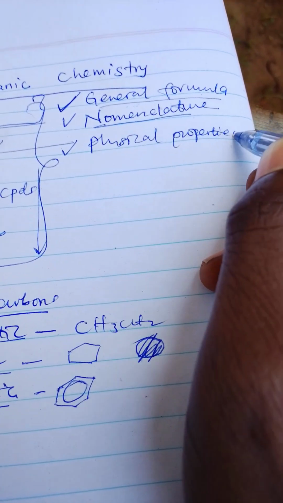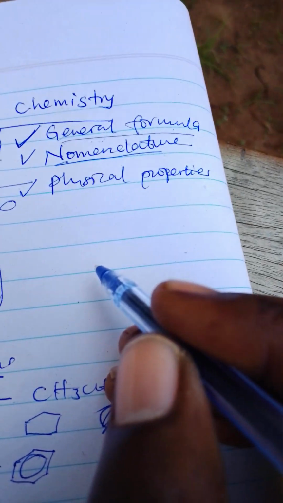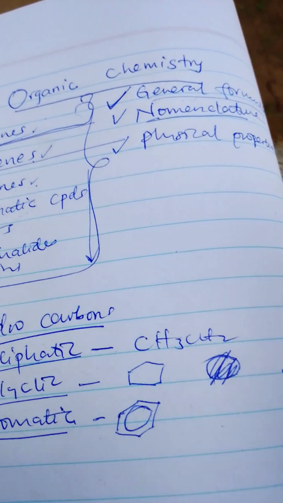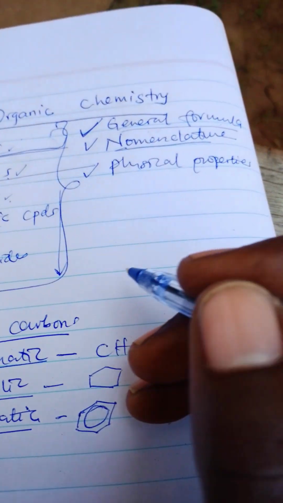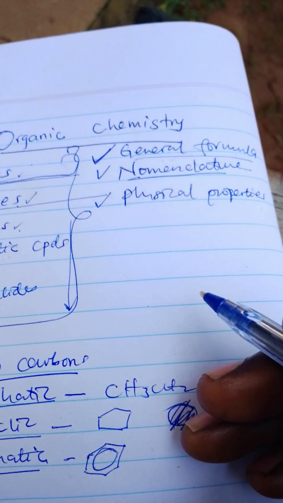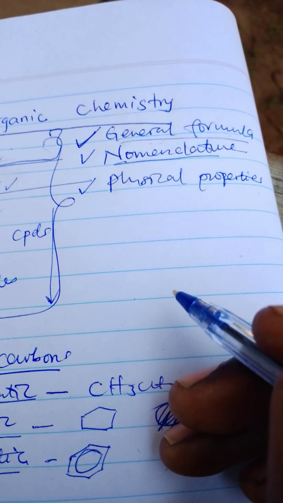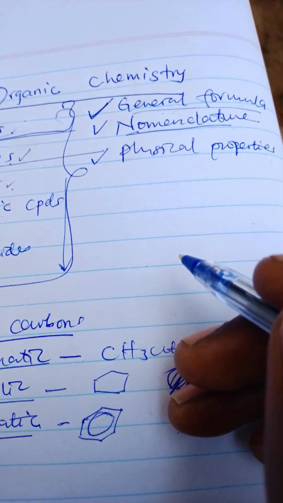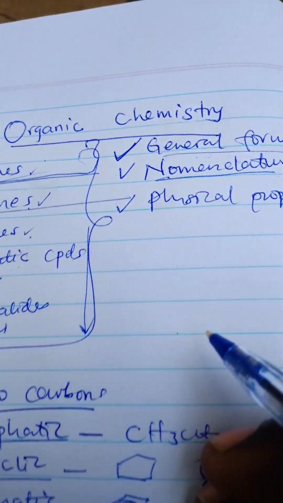Remember that I am a new curriculum student, so these things should be taken with understanding. I should not start cramming. When I ask you what is the symbol of ethene, and what is the symbol of hexane, they are not the same.